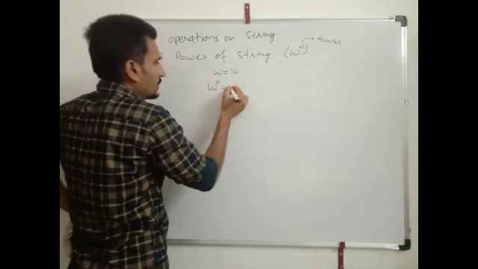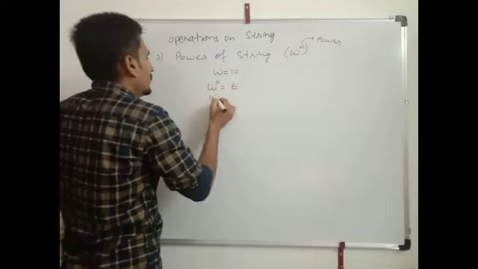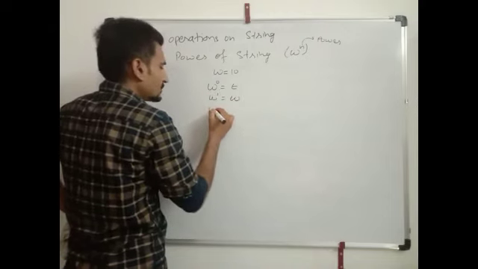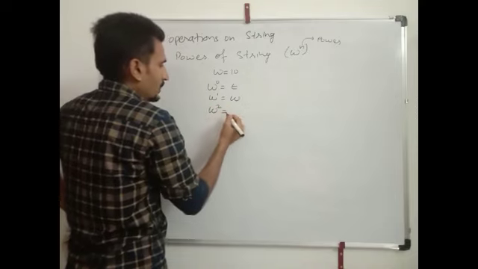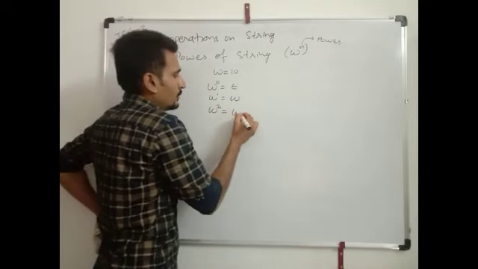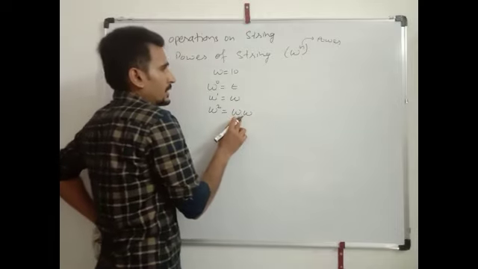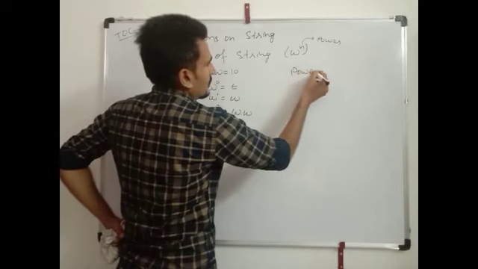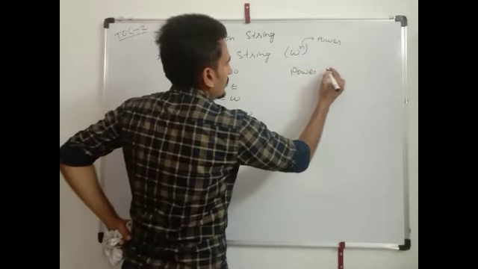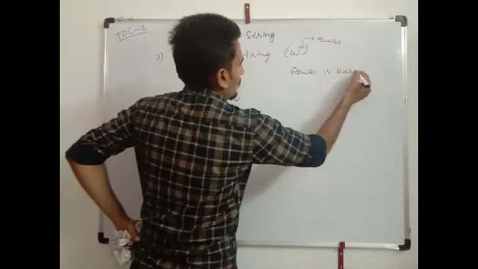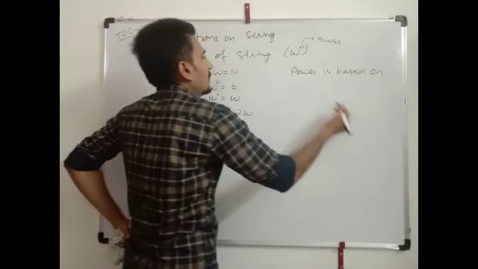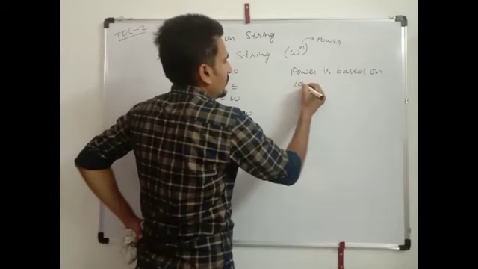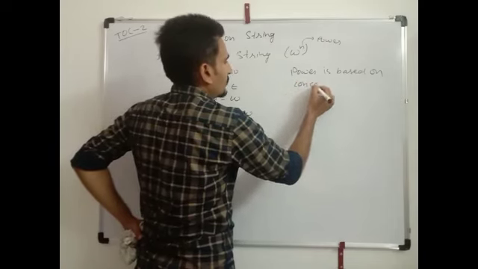W power 0 equals to null. W power 1 equals to W itself. W power 2, we can write W dot W. Here dot is a concatenation because power is based on concatenation.